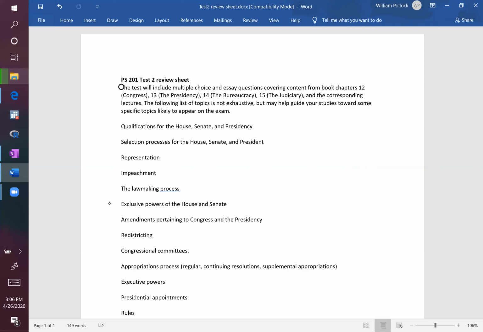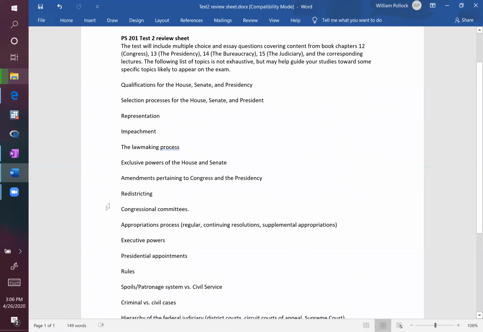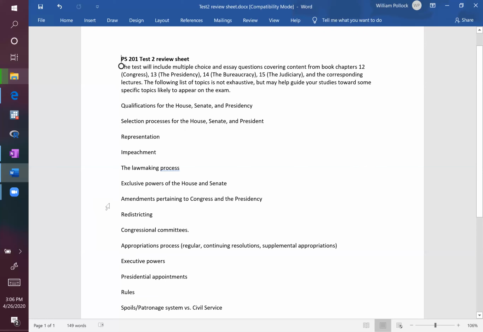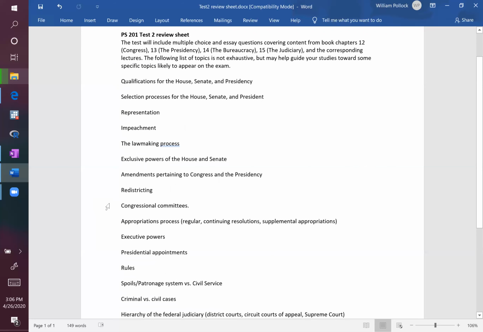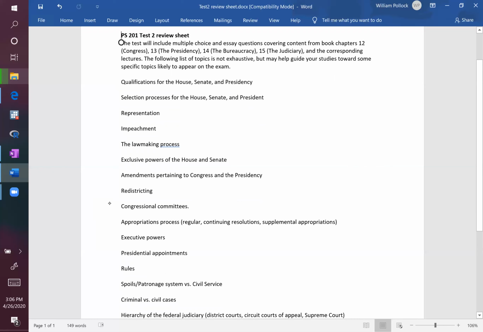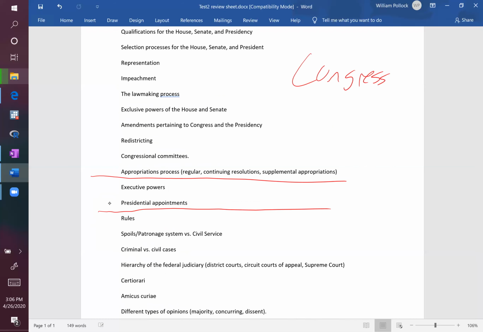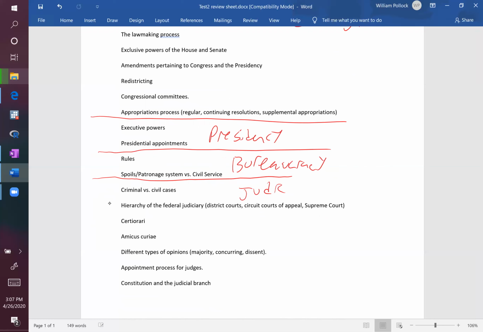So this was put out yesterday, at this point being Saturday. I'm recording this on Sunday afternoon. You'll note that, roughly speaking, this goes in order of the topics we've discussed, to where everything above this line is Congress. These two items, the presidency, these two, the bureaucracy, and then the judiciary, everything below.